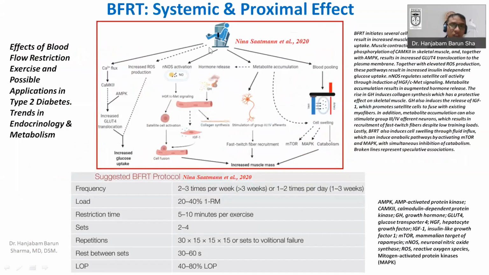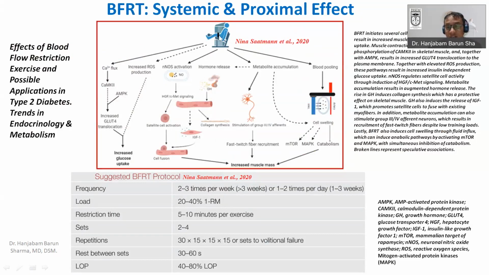Similarly, another author, Nina, has also proposed this mechanism, especially for diabetics. They have proposed that blood flow restriction has an important potential use in diabetes. We have already shown blood flow restriction; in this case they are doing quadriceps exercise.